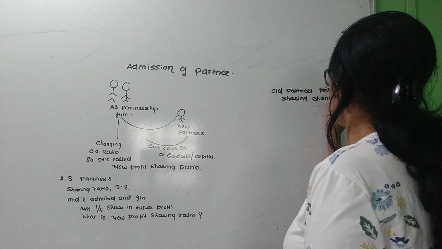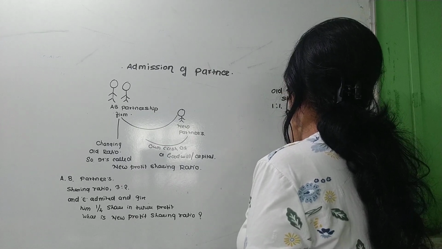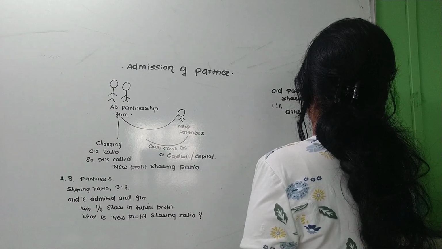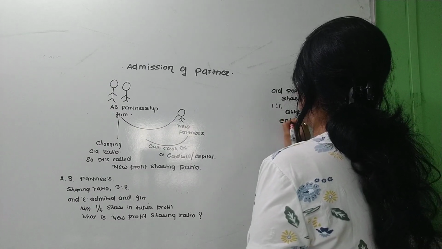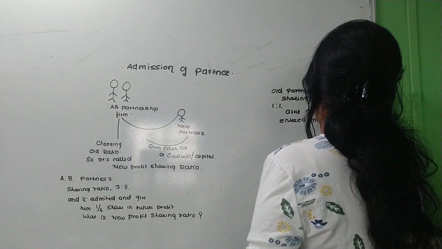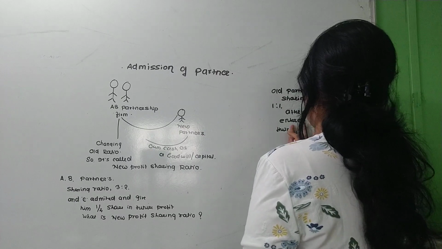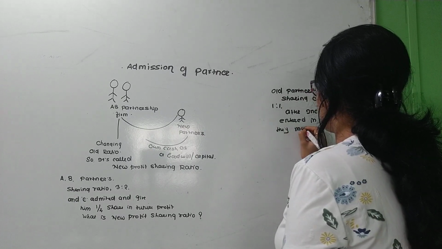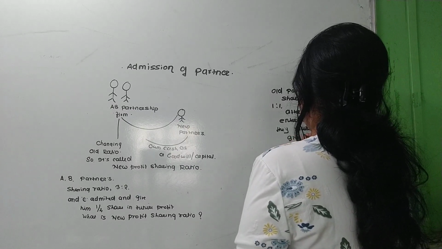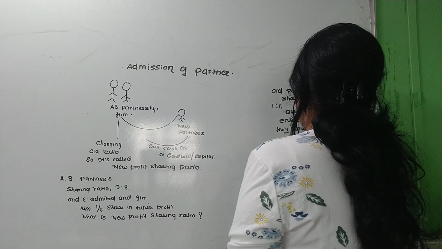How does this change happen? This change happens like this. If they are sharing in a 1:1 ratio, after the incoming partner enters the business, they mutually decide to give him a 1/4 share in future profit.